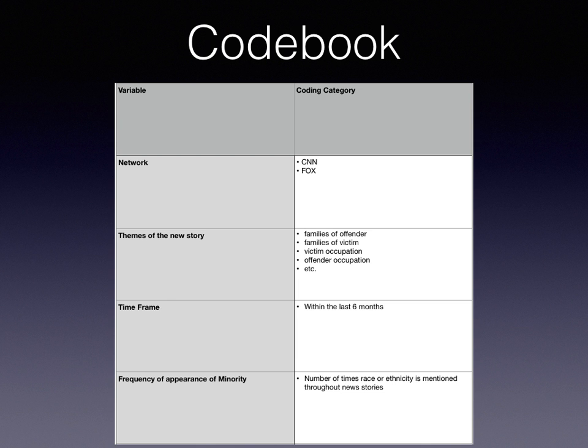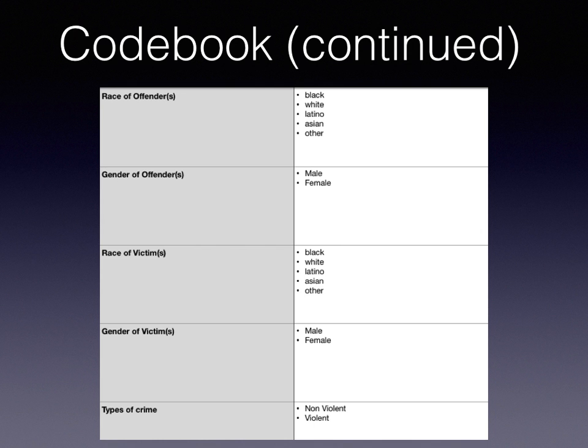We're doing time frames so we can have a limited sample, and the themes of the news stories are kind of important because we're just trying to see exactly how they're going to be represented in this sample. So the rest of it is race of offender, gender of offenders, race of victims, gender of victims, types of crime. So we just want to narrow it down, see if there's a trend here that we can find, and see if gender or any other kind of outcome will affect the types of crime.